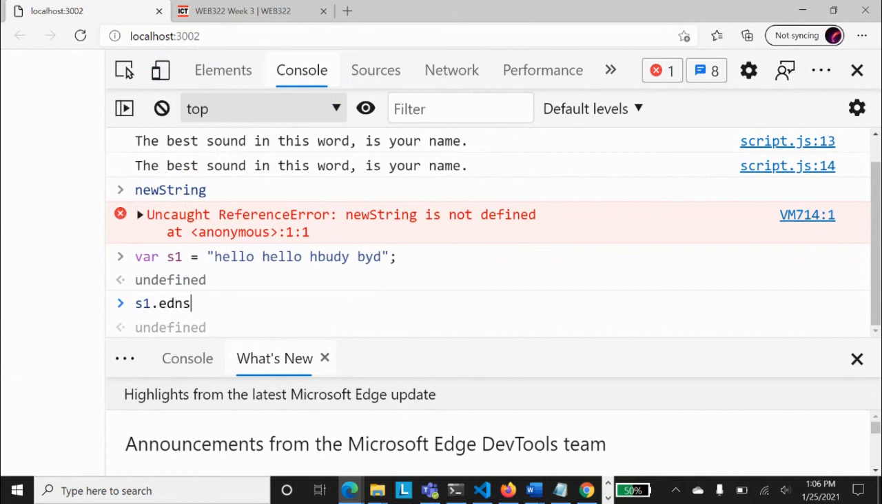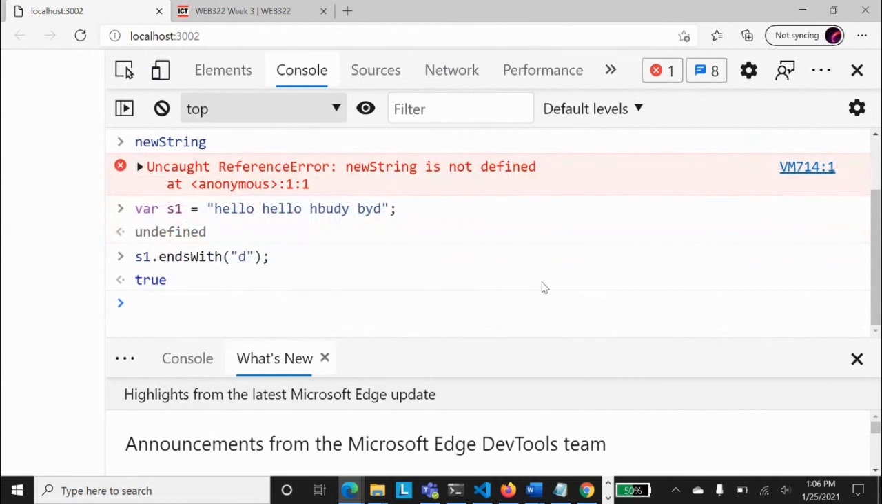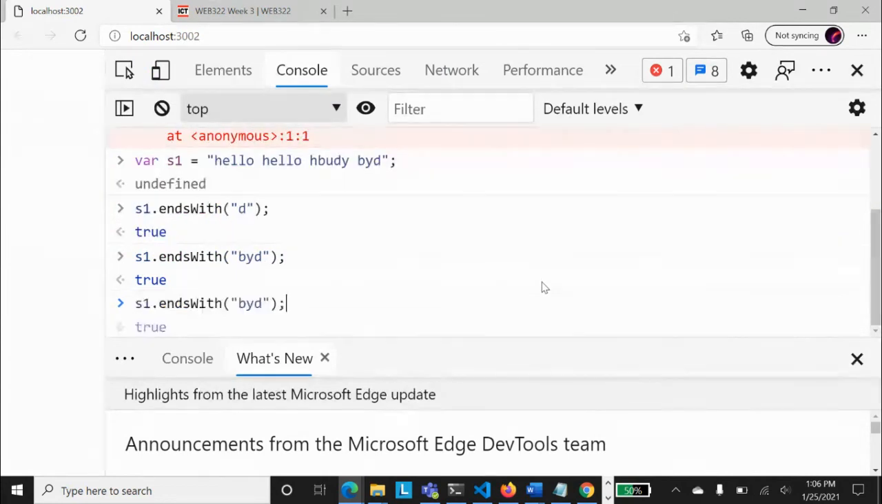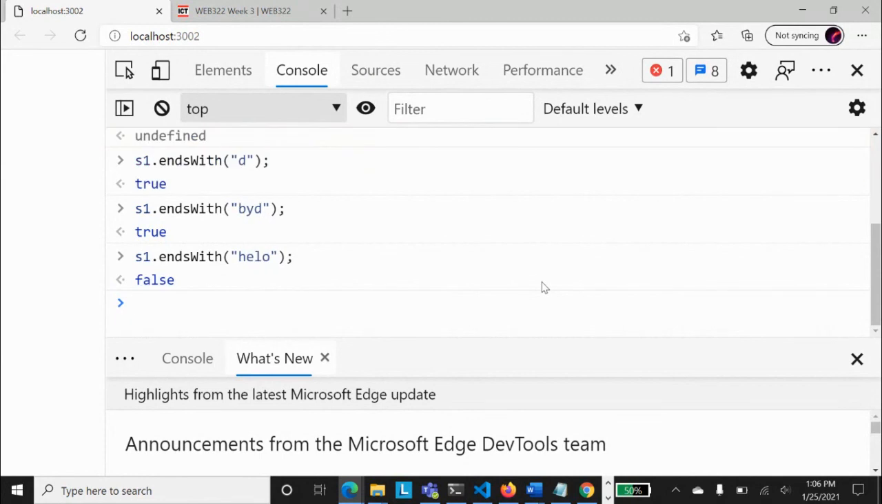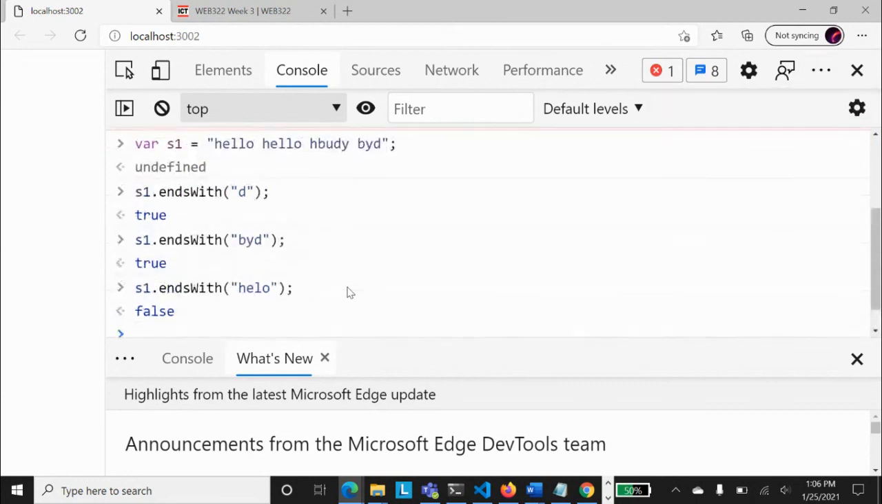What are those? s dot endsWith. Do you see the endsWith function? If I'm talking about this s1 which I have defined, if it ends with d, it returns true. If I say that it ends with byd, it returns true. If I say does it end with hello, false. It's not ending with hello. So these are all the functions that we can always use, and we can even use them in our own function. Should I move forward?